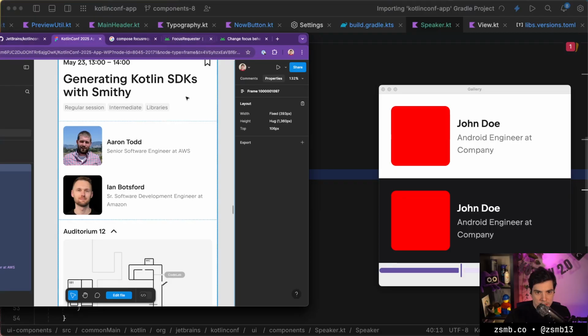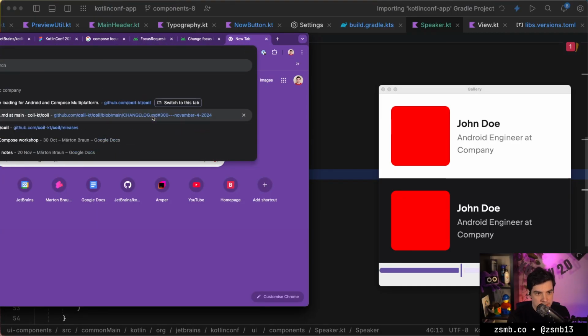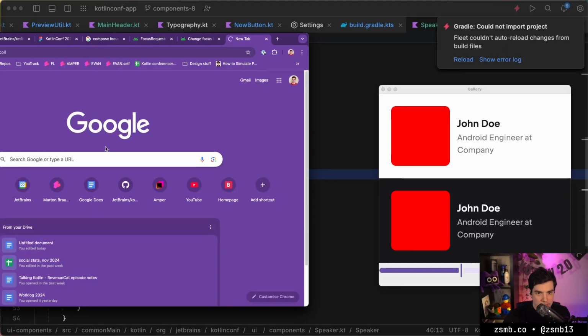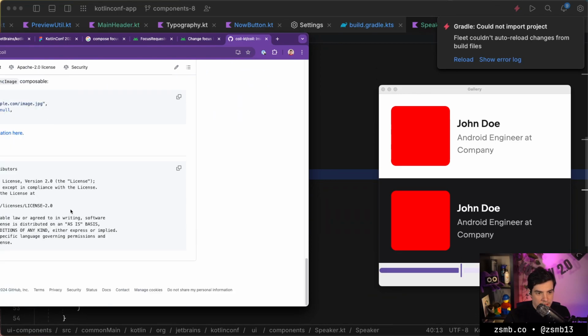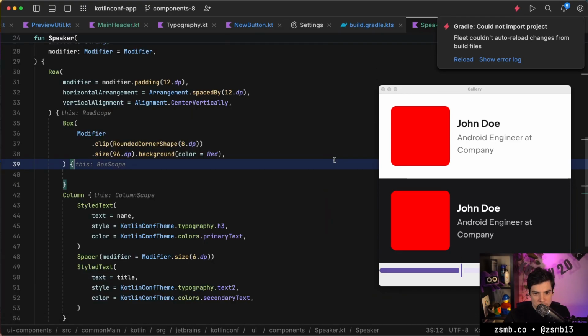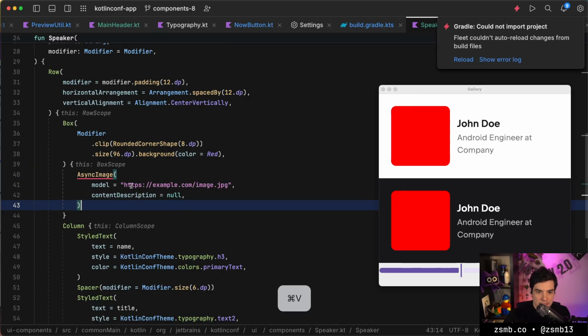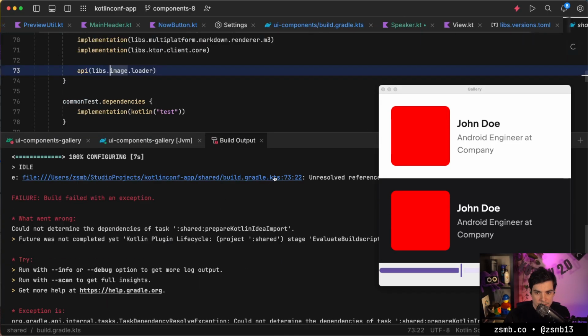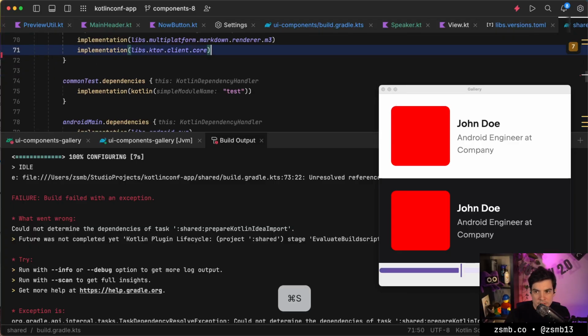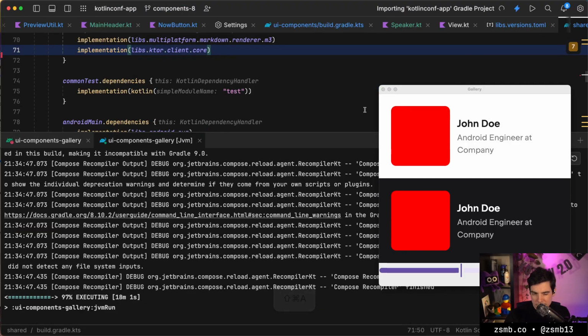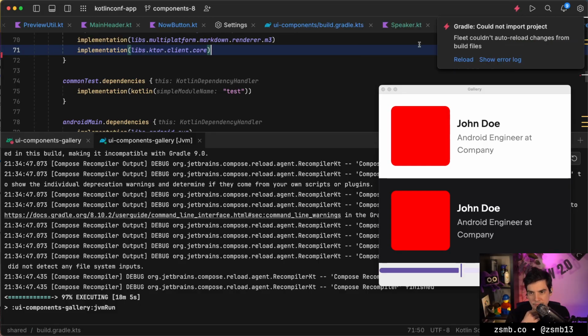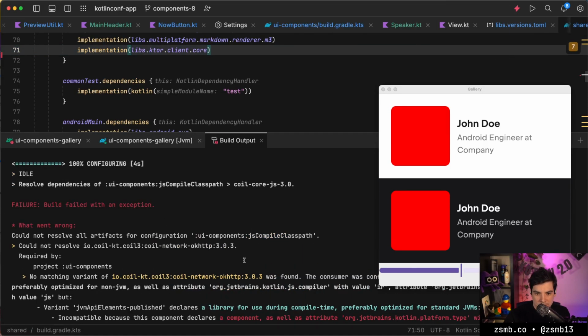I don't know how to use Coil off the top of my head, of course. So we're just going to hop back over there, and it's just AsyncImage with a model. Okay. Easy enough. Wow, something didn't work. Oh, right. We had the dependency on that image loader. But probably that's it. Gradle import. Let's go. Failed again.